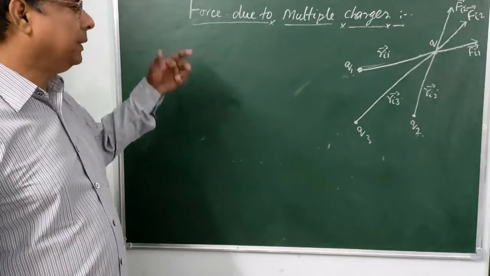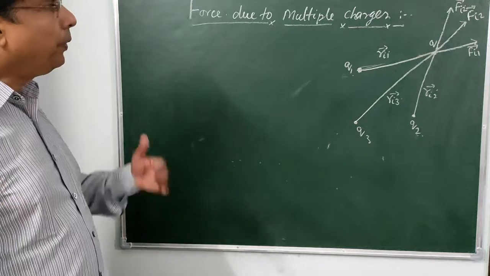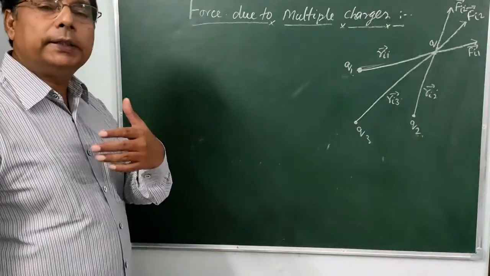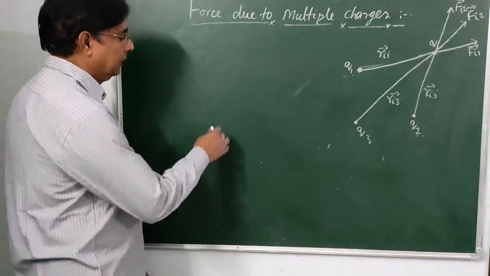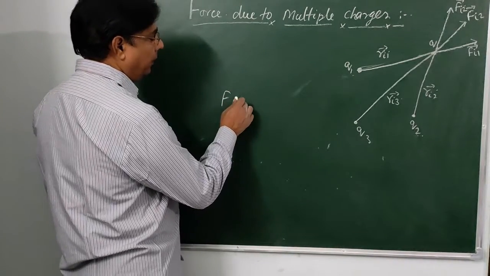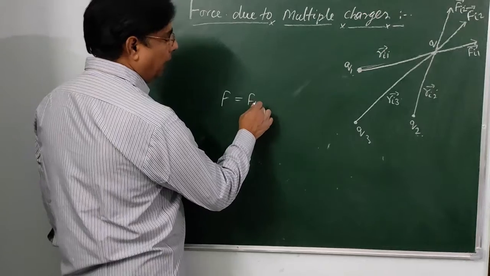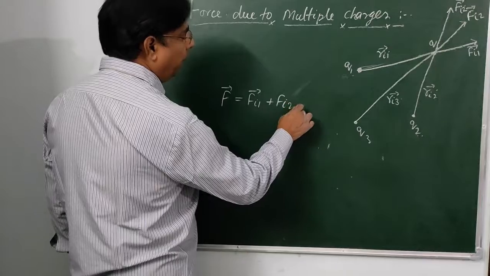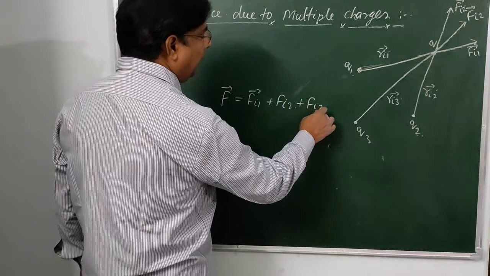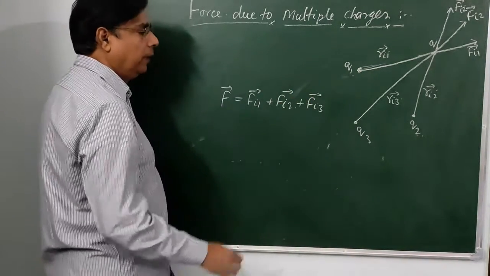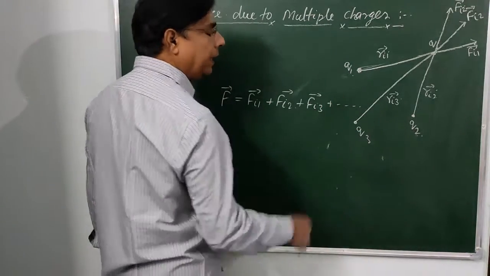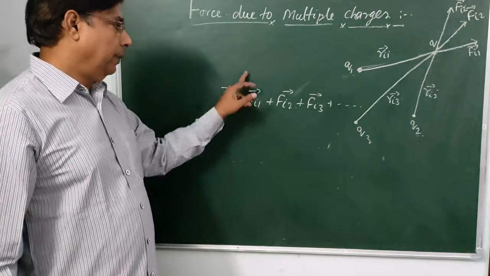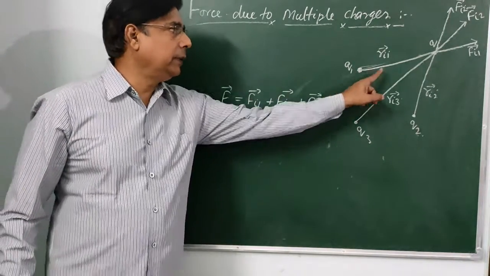So according to this, the total force acting on charge qi will be equal to the vector sum of the individual forces. F equal to Fi1, Fi2, Fi3, the vector sum. And if we have n charges, then like this. Fi1 is the individual force acting between these two charges.